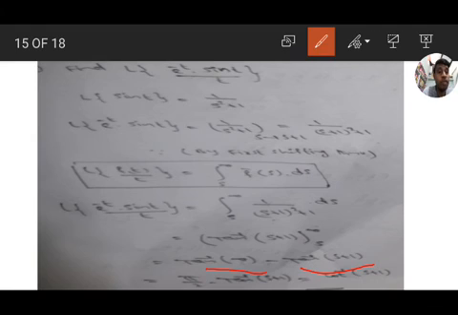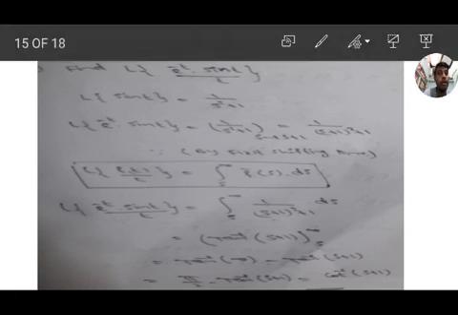Tan inverse of infinity value is pi by 2, so pi by 2 minus tan inverse of s plus 1 means cot inverse of s plus 1. Here we are using first shifting property, then f of t by t formula.